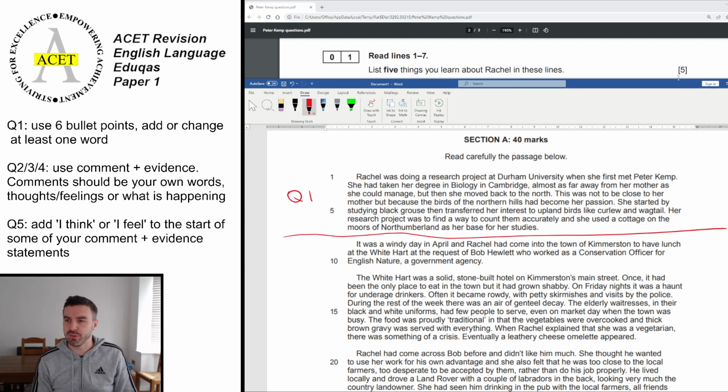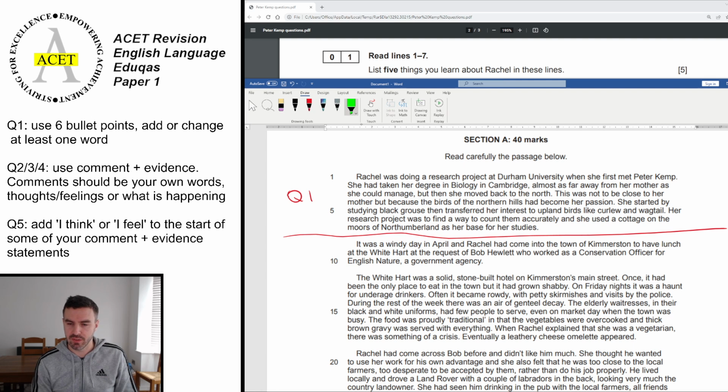If you're already confident with this question and you just want to check the answers afterwards, pause the video, try doing that now. Okay, if you're not and you want a bit of help, then carry on watching and I'll show you what to do. So 5 things means actually we want to put 6, as you should hopefully know, because we put a spare there in case you get one wrong. Everything must relate to Rachel. Okay, any information which is not about Rachel will not be awarded.